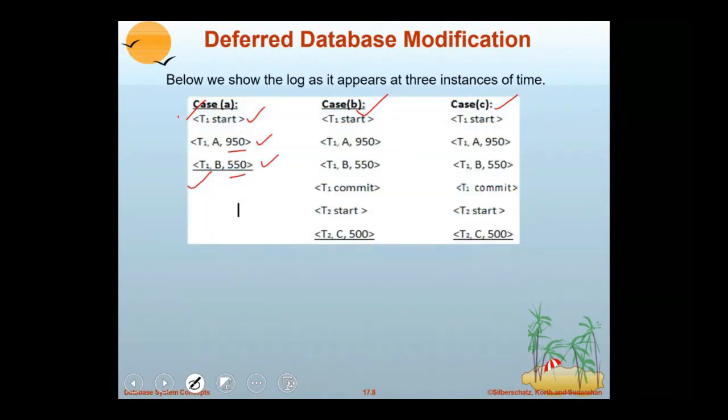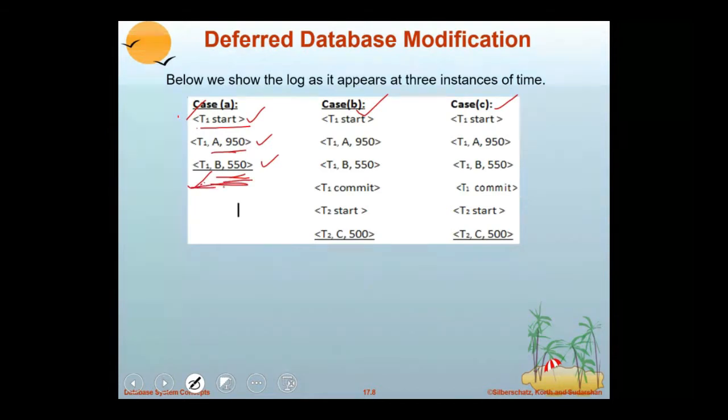Let us take an example. First case, T1 started, update log on A, update log on B, and if a crash occurs, just tell me. And T2 has not at all started, because T1 started but not committed.